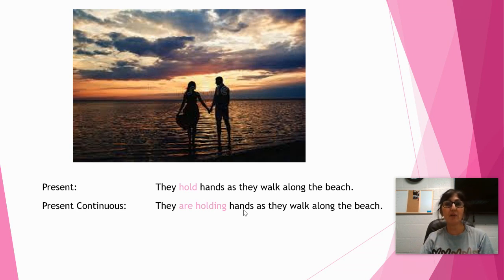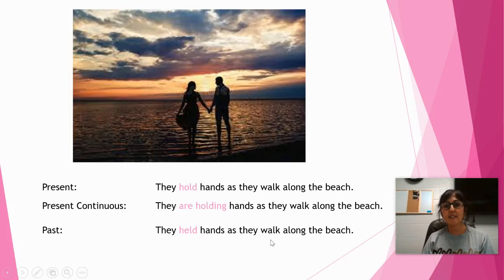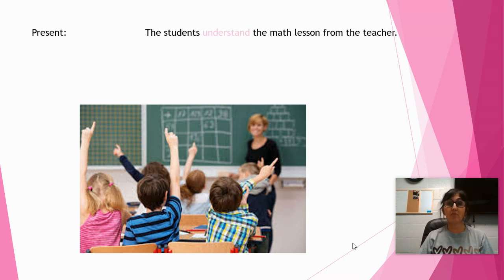It might be something you haven't heard very often. They held hands as they walked along the beach. So that's the past. They held hands. So hold, with the O, and with the E, it's held, held hands. Now, don't forget when you're saying that, you're pronouncing that D at the end. Held, held hands as they walked along the beach. Good. Okay.